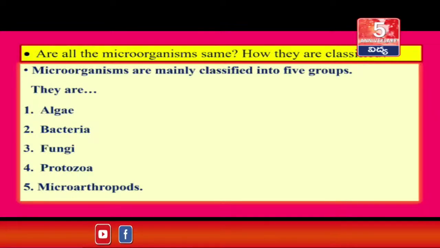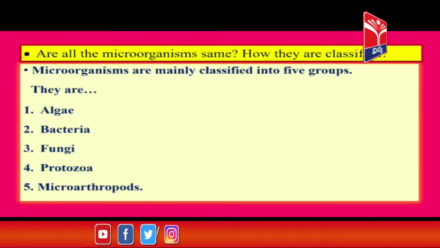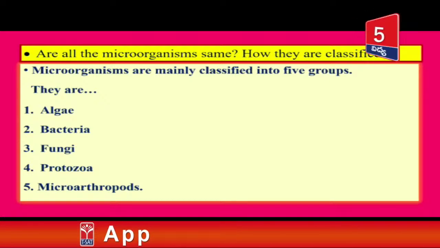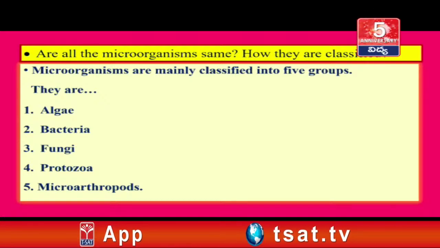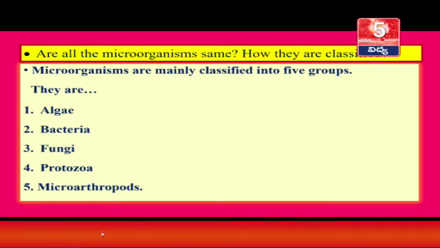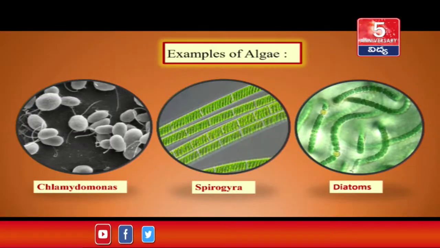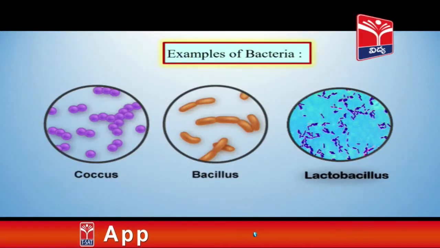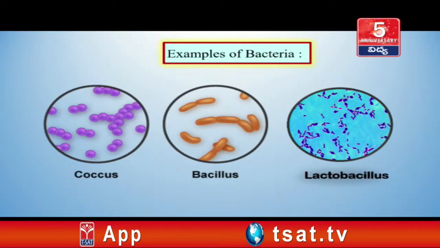Are all the microorganisms the same? How are they classified? Microorganisms are mainly classified into 5 groups. They are algae, bacteria, fungi, protozoa and microarthropods. Examples of algae: Chlamydomonas, Spirogyra, diatoms. Examples of bacteria: Coccus, Bacillus, Lactobacillus.